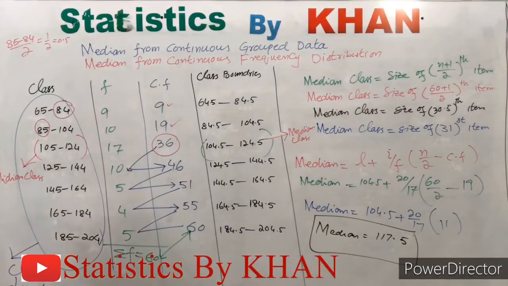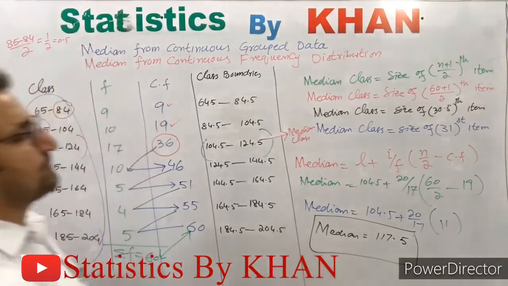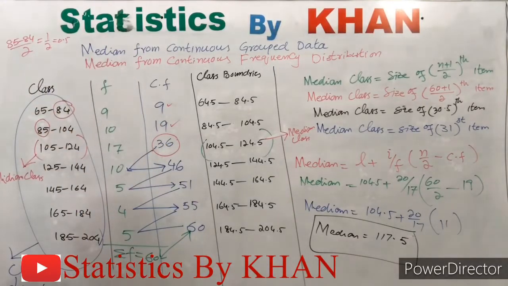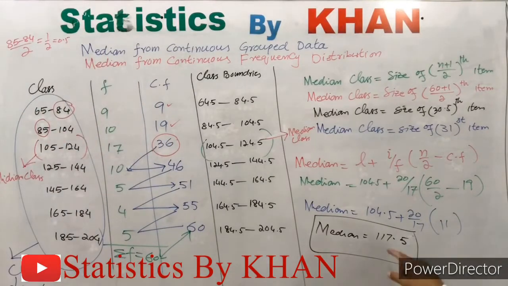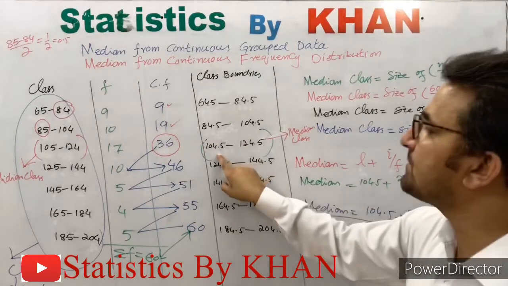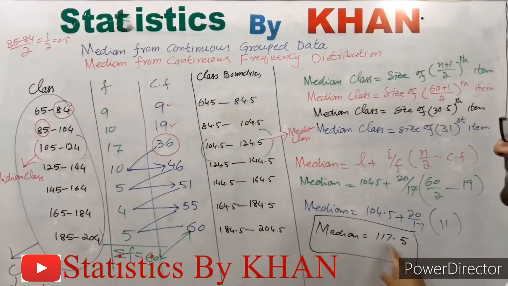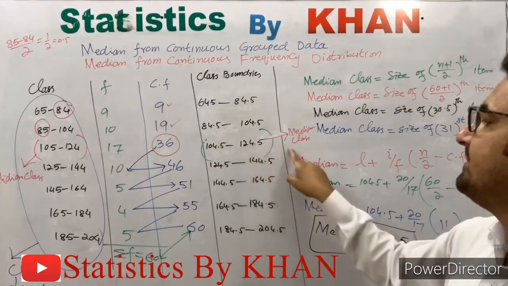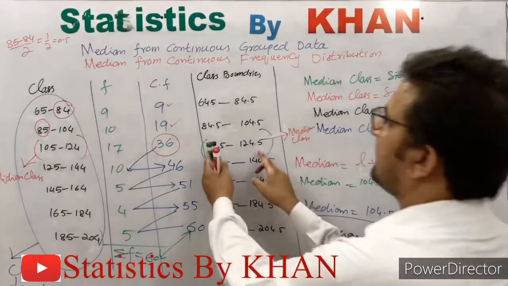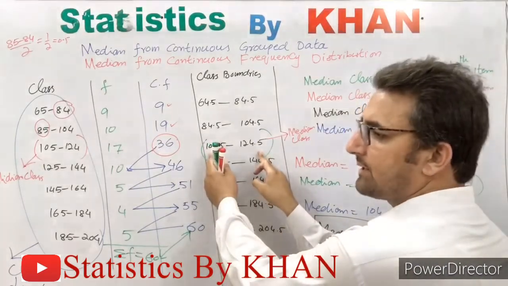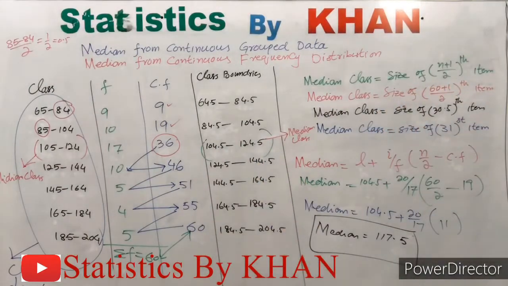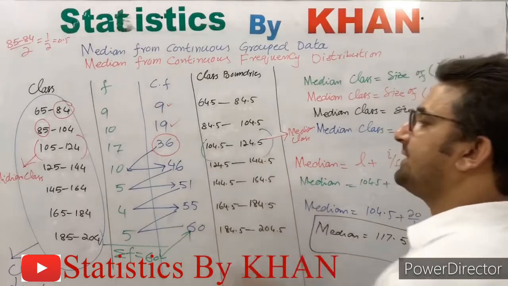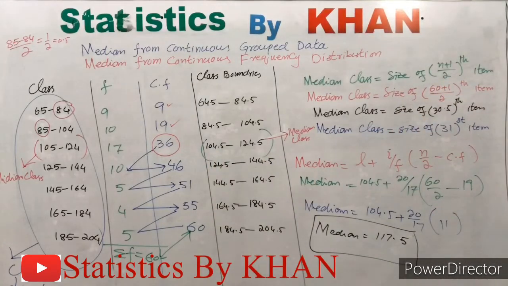So this is the answer and this is the median. Median is equal to 117.5 approximately. We have interpolated the value of the median, which became 117.5. Now there is a rough check. If this value is lying outside this class, that is, if this value is smaller than the lower class boundary of the median class, or greater than the upper class boundary of the median class, then definitely the answer will be incorrect. But if it lies inside this class, you may say that the answer may be correct. If it lies outside this class, then for sure the answer is incorrect. So this is a rough check.